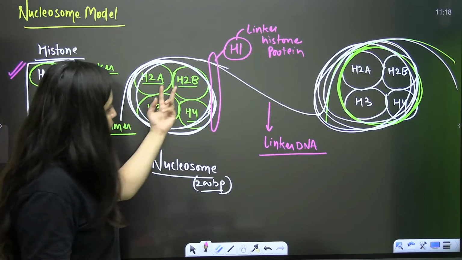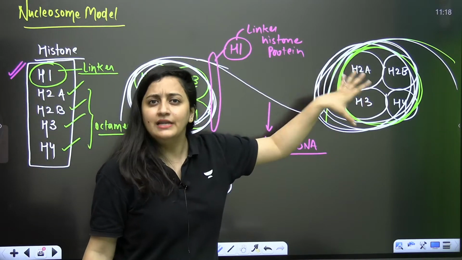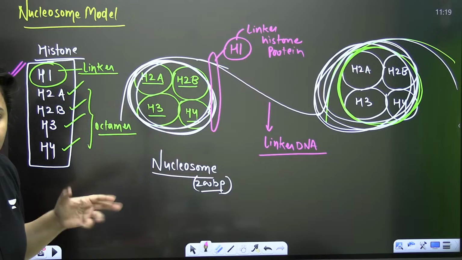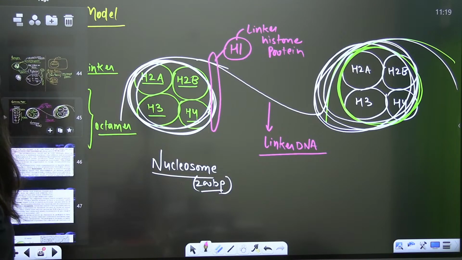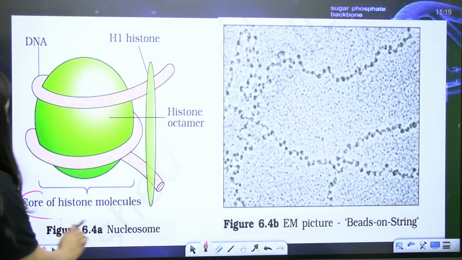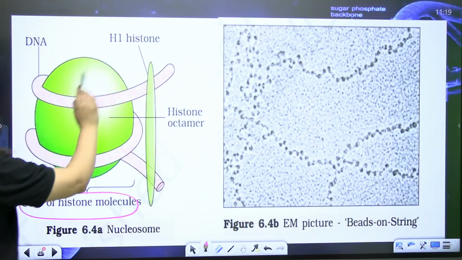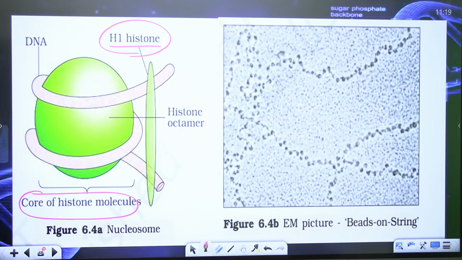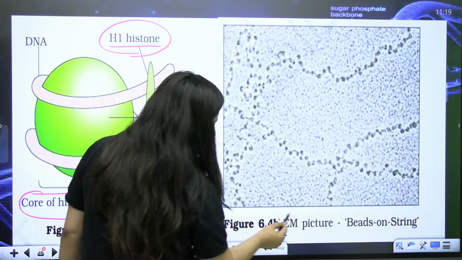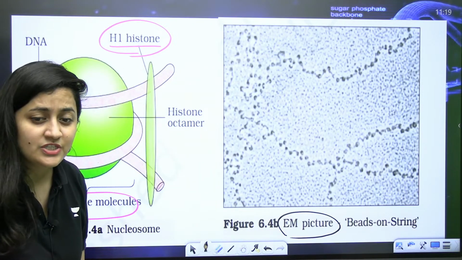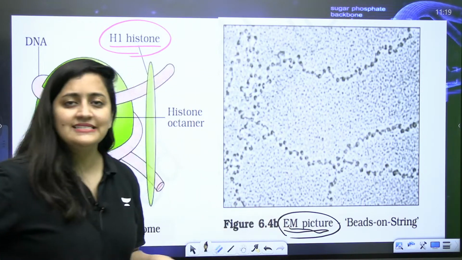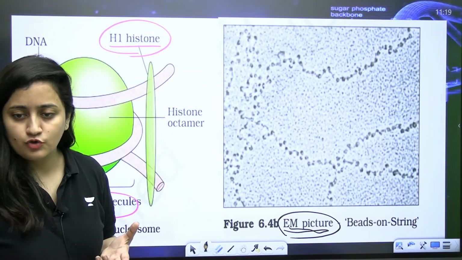So this is one nucleosome, this is another. Roughly they are acquiring 200 base pairs, and in between, this DNA is your linker DNA. Is that clear? Just see this diagram, it is important. This is the core of histone molecules. Here you can see the DNA, and here you can see the H1 histone. When you see it in an EM picture, which microscope is that? Electron microscope it is.